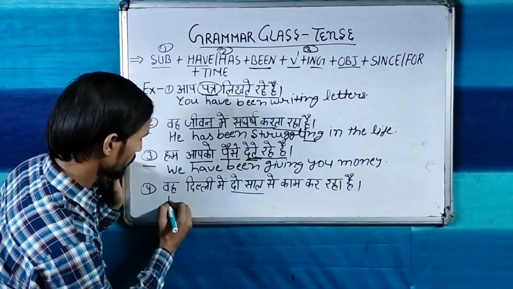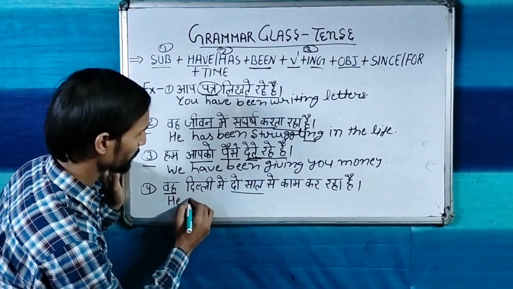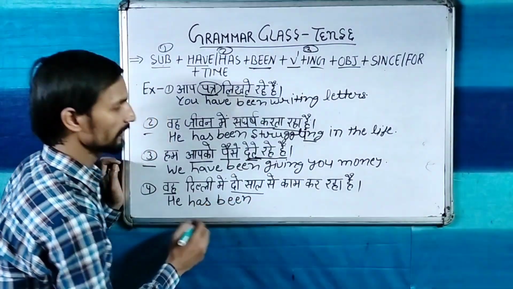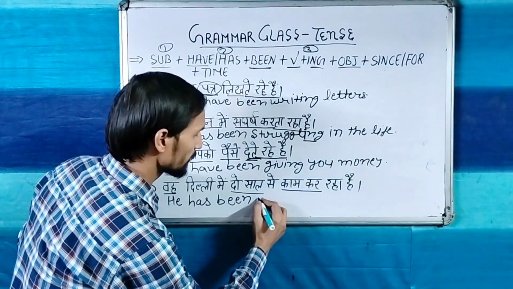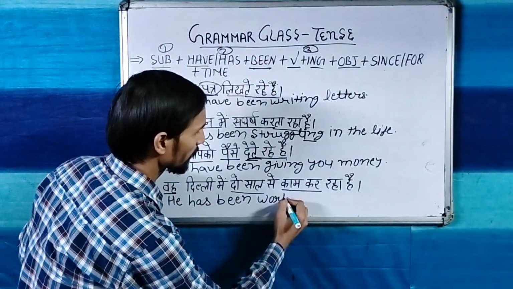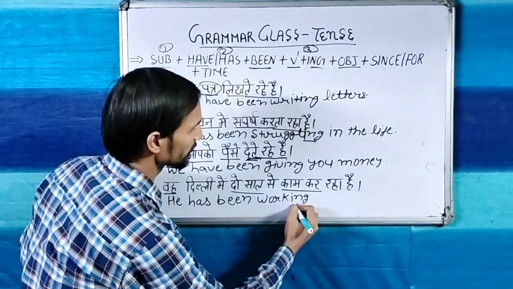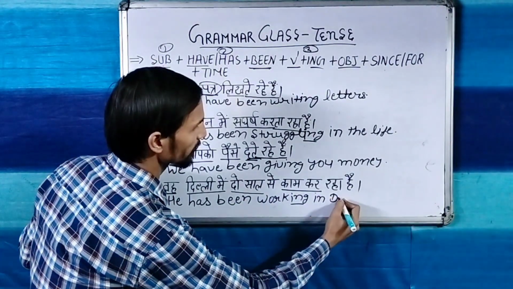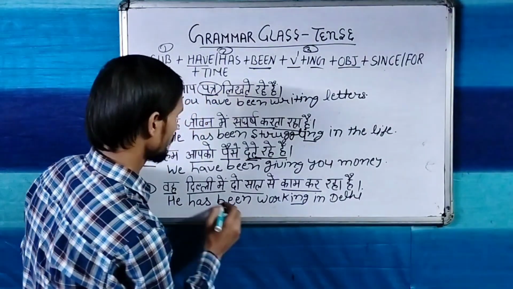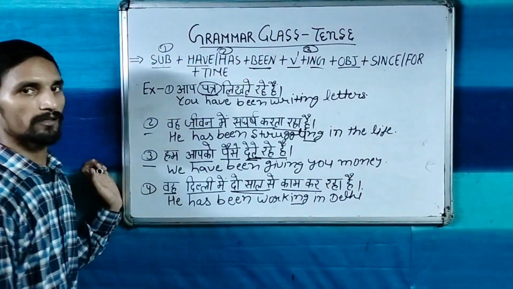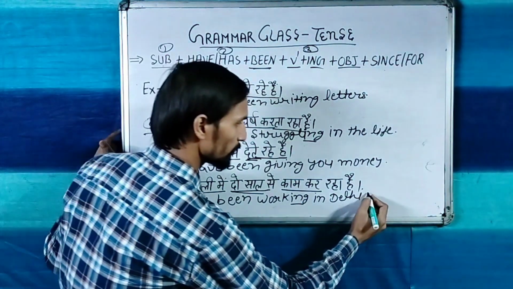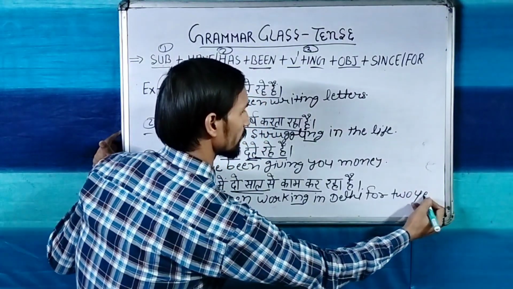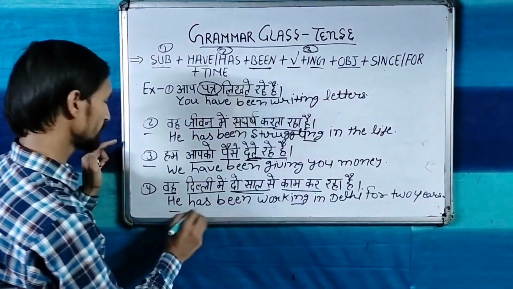So first we will take the subject he, after he, has, and then been, he has been. काम कर रहा है means working, and with work you will use ing. And where? दिल्ली में, in Delhi. He has been working in Delhi. 2 साल से means 2 years is not certain, therefore we will use here for 2 years. Now this sentence is complete.